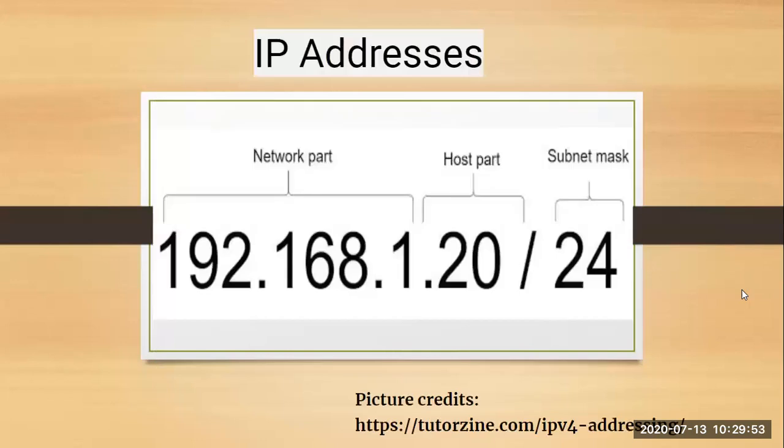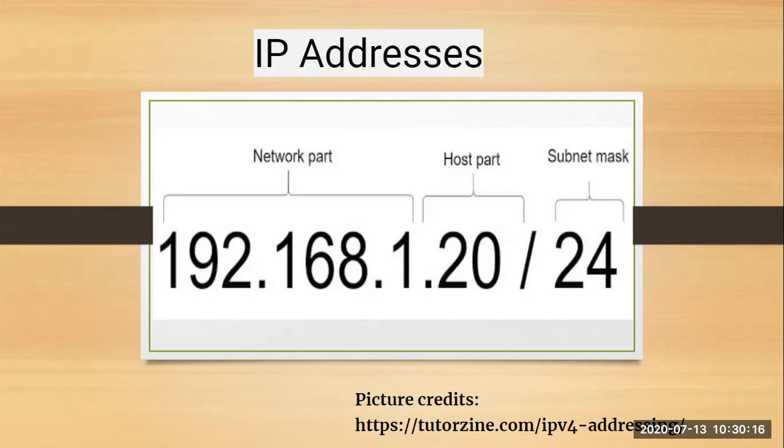Next topic we are coming to is IP addresses. Okay, so an IP address is nothing but a unique identifier, or you can say a unique number, that is assigned to every device that is connected to a network. So every device that is connected to a network is given a name which uniquely identifies it, and that unique name is nothing but an IP address.